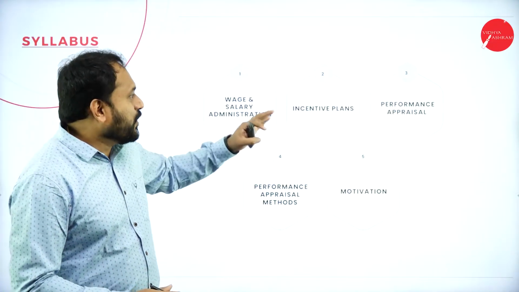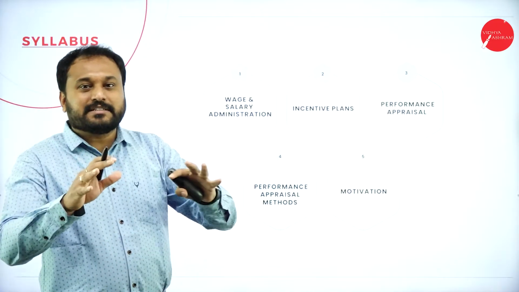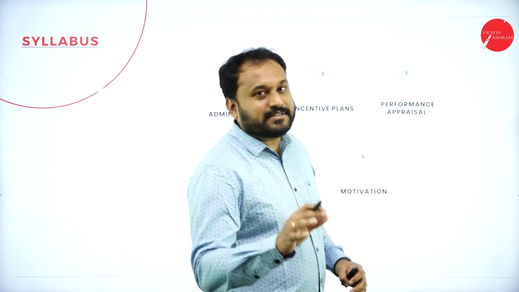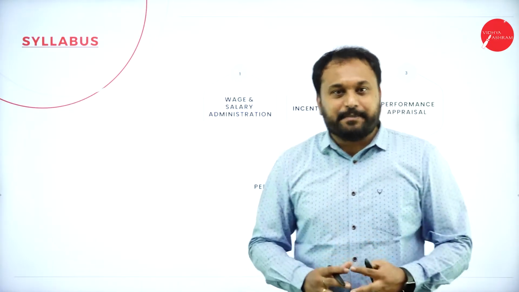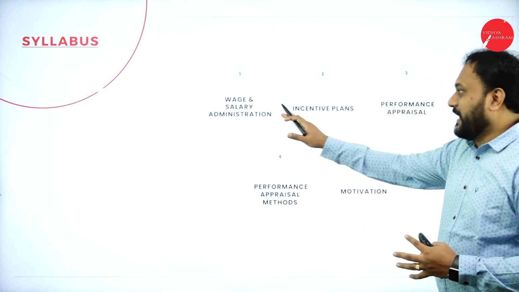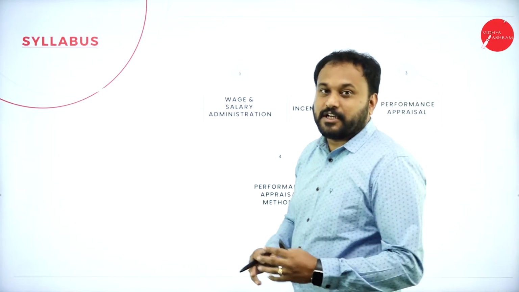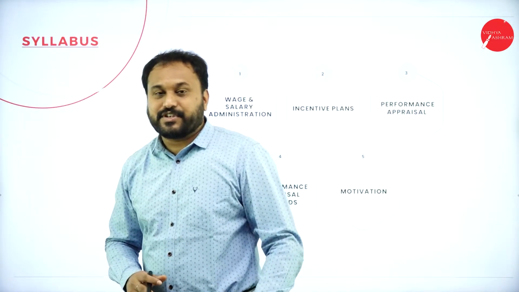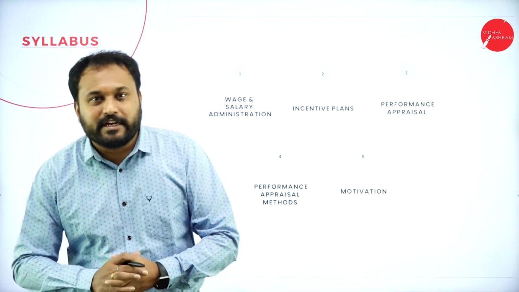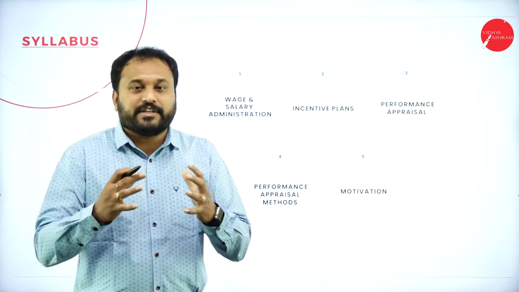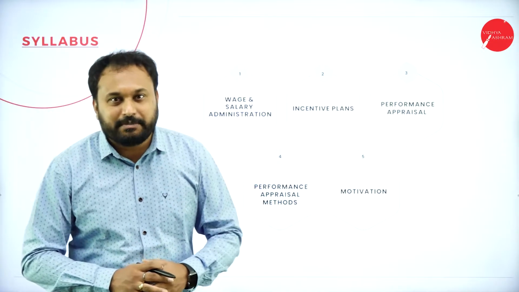So here, the students need to understand the syllabus, and when I tell you the syllabus, how you are supposed to analyze it. We have 5 chapters. The first chapter is Wage and Salary Administration. Now, wages and salary administration, you have 2 topics. From those 2 topics, you will definitely get a question. Now, what would be the question? I'll teach you in this model question paper.